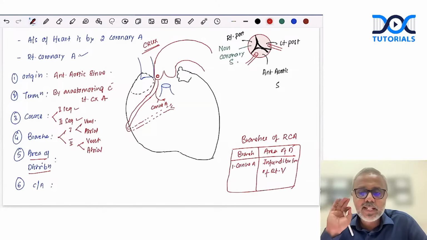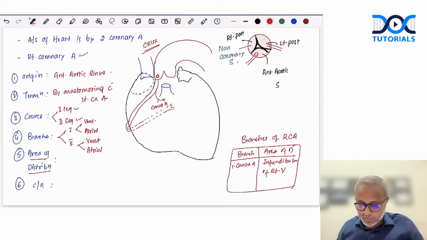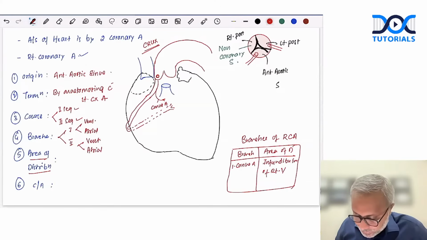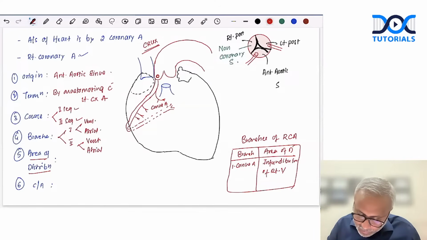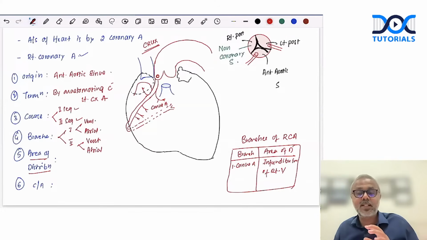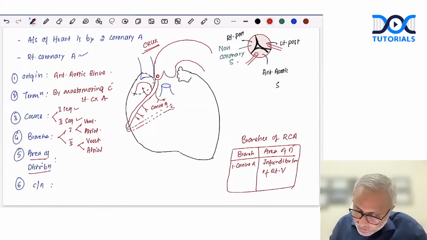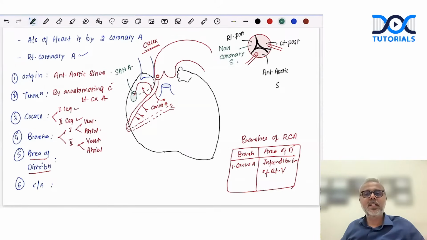This is what is a must. Done? Right. Now, first branch, first ventricular branch, conus artery. Then it gives off ventricular rami, which will supply the right ventricle. Then atrial rami supplies the right atrium, but one of the most important branches that comes from the right coronary artery is an artery which supplies the SAN. Okay, the SAN artery. Done.